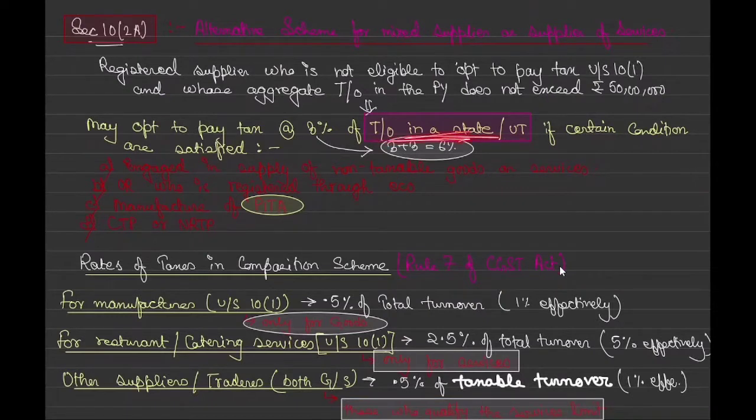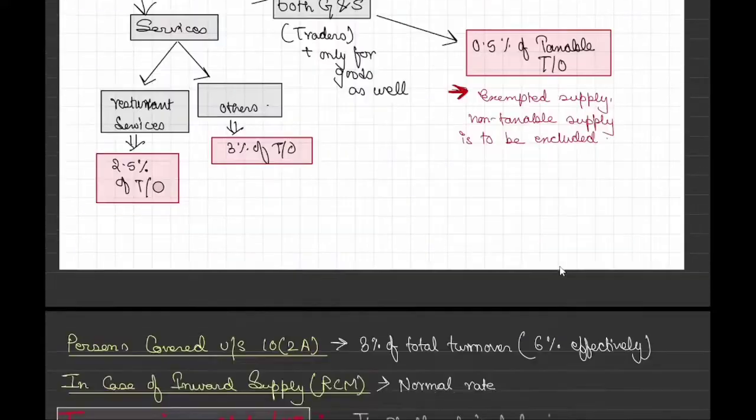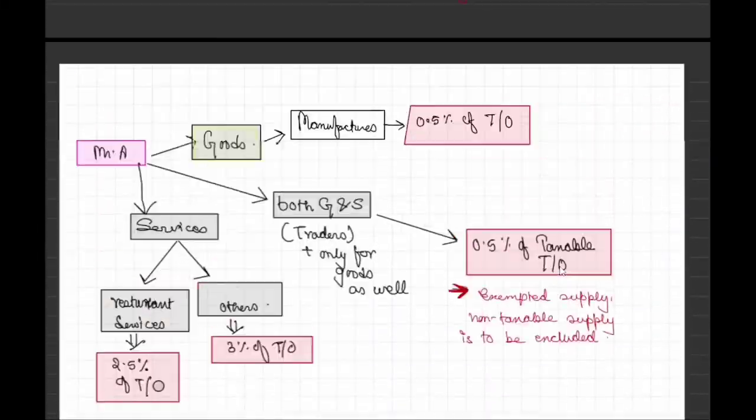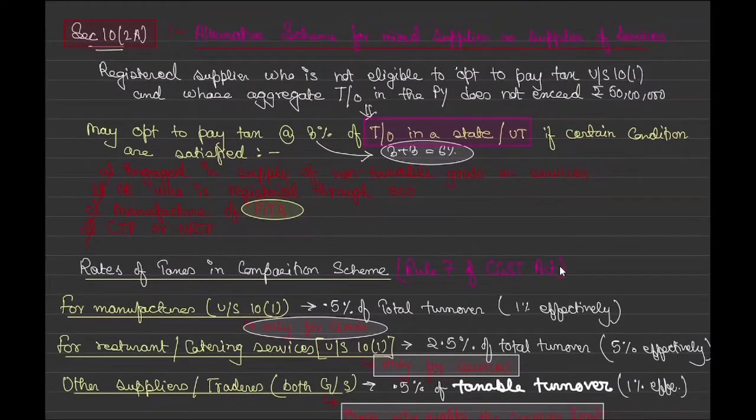Okay, I may show you right now that turnover in a state. I have given a full table of what it is, so we'll go through that very soon. If certain conditions are satisfied, then some more conditions are given in 10(2). For 10(1) there were some conditions, but in 10(2) conditions are given along with it. So are the same conditions there?